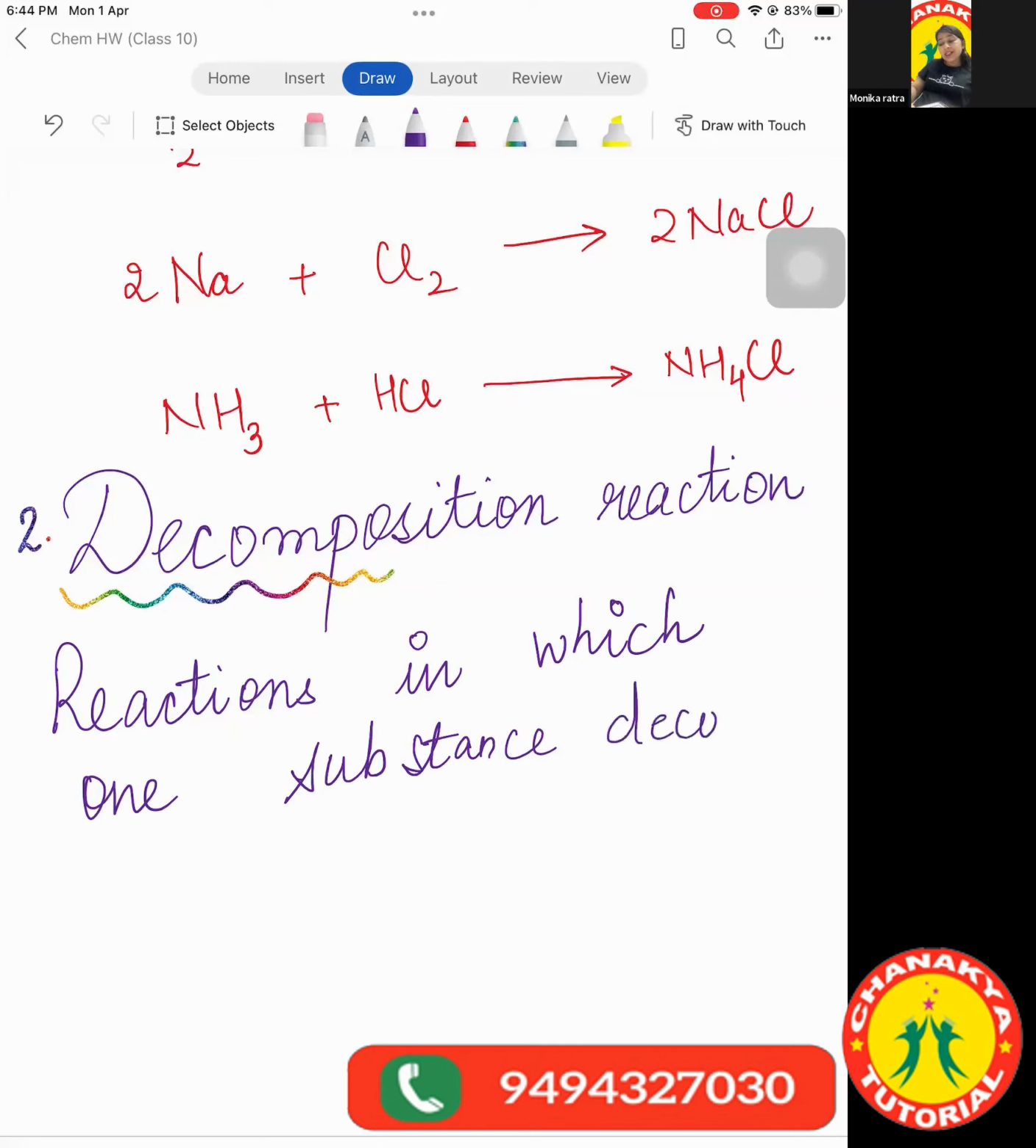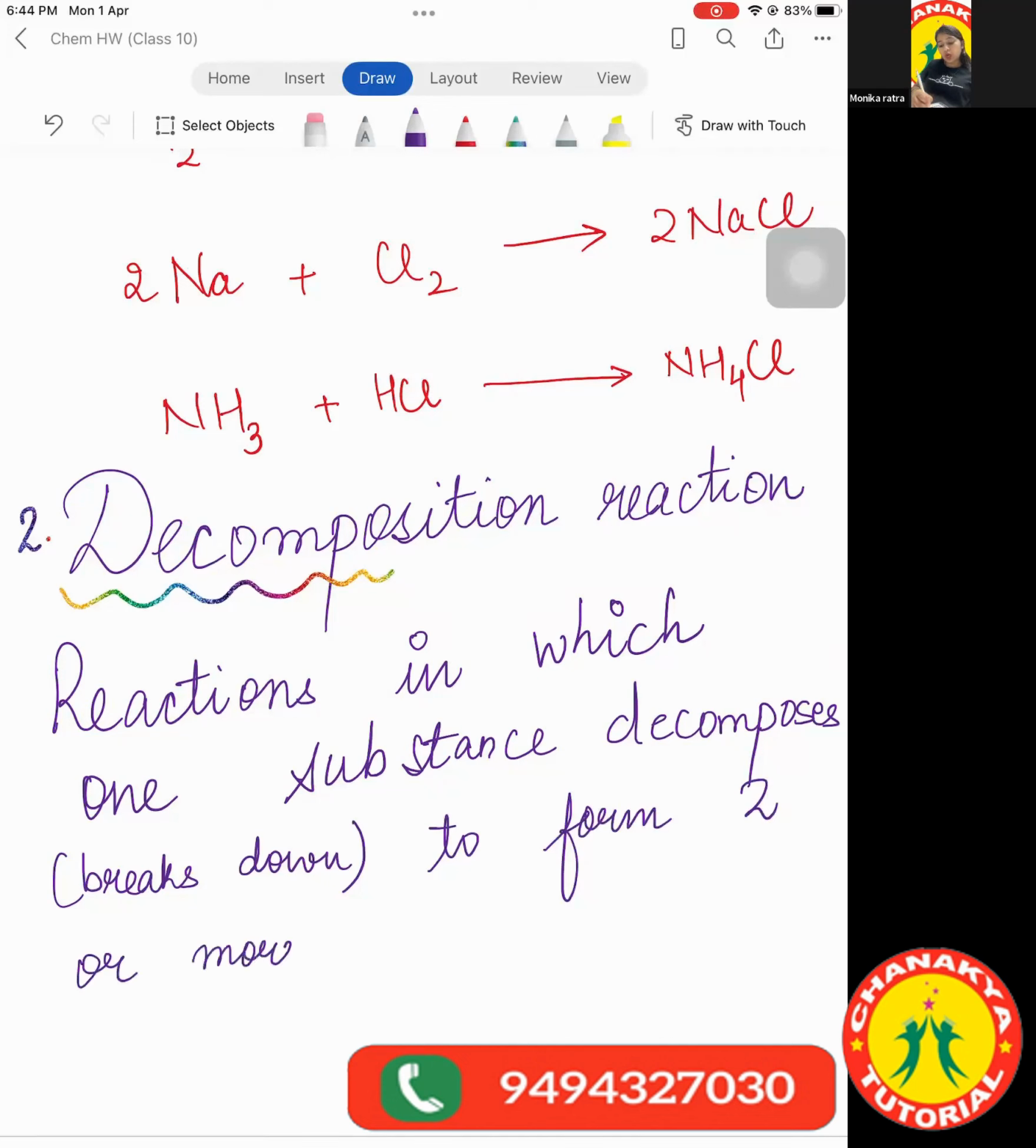One substance decomposes, means breaks down, to form two or more products. In this, the reactant is just one and the products are multiple. Fine. And then we write the general representation of this reaction.